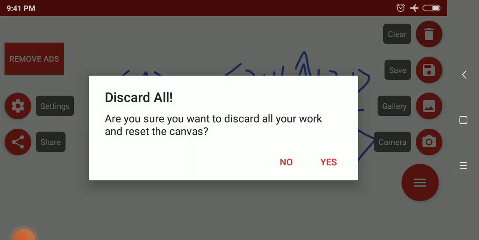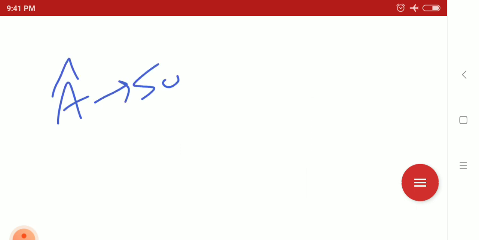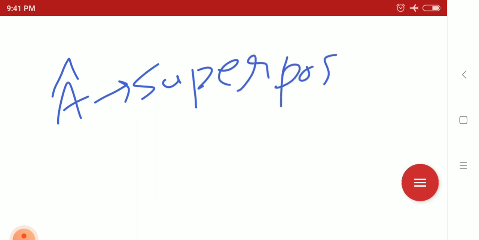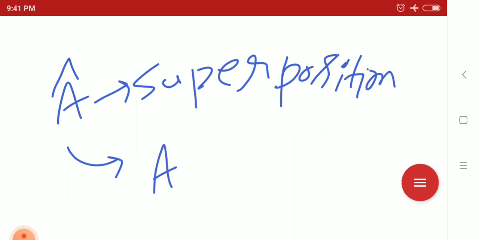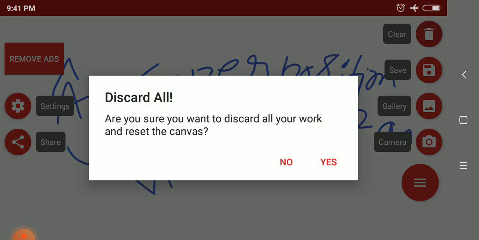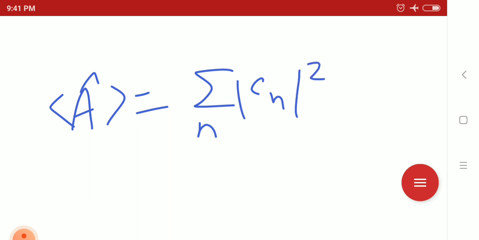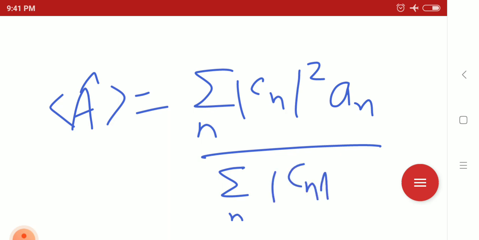Expectation of A in the case of a superposition state, not an individual state, can be written as: expectation A equals summation over n mod Cn square An, divided by summation over n mod Cn square.